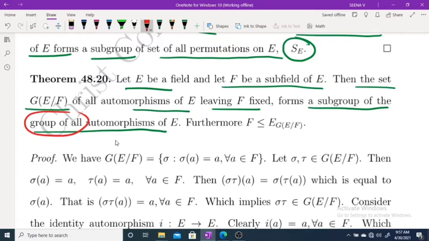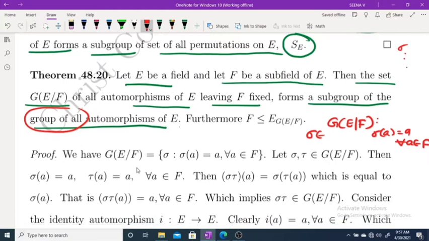Now here we are going to prove that G(E/F), which consists of all automorphisms of E leaving F fixed, that means for all sigma belongs to G(E/F), sigma(a) = a for every a belongs to F, forms a subgroup of the group of automorphisms. So for proving this, what do we have to prove? We have to prove this is a subset of the group of automorphisms also. Similarly, composition operation is closed, identity element exists, inverse element exists, etc.